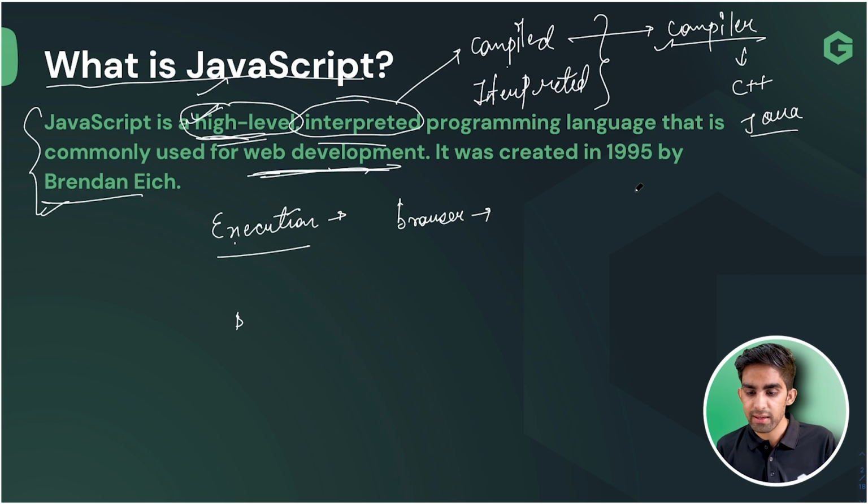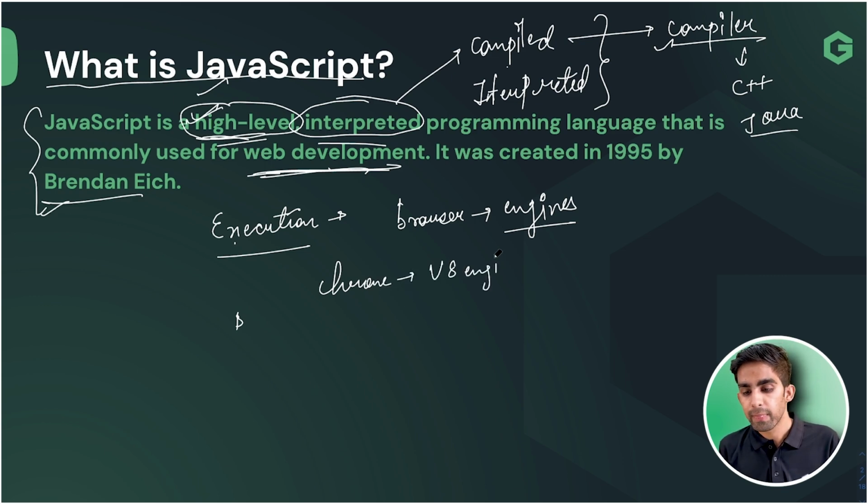Different browsers have different engines, and these engines will execute our JavaScript. Let me take the example of Chrome. In Chrome, what is the engine we are having? We are having the V8 engine. Trust me, engines are very complicated to understand, like how an engine is created, so many things. But I can tell you how this execution is happening.